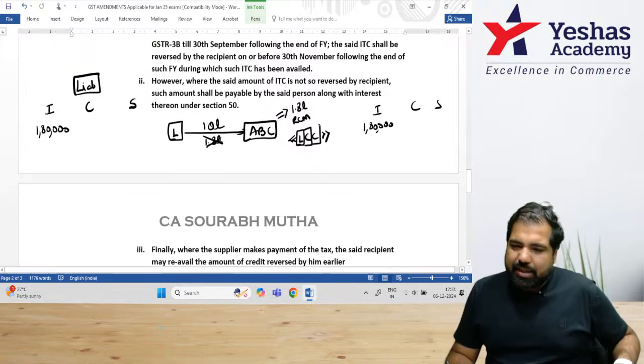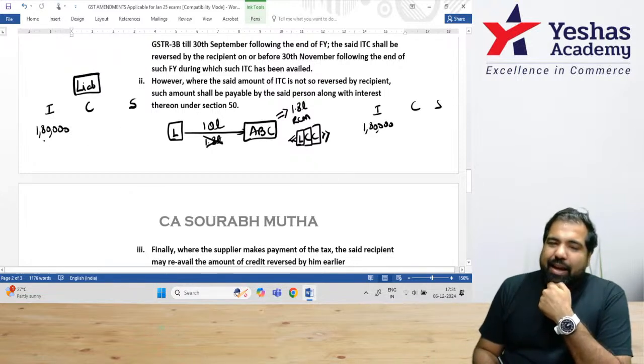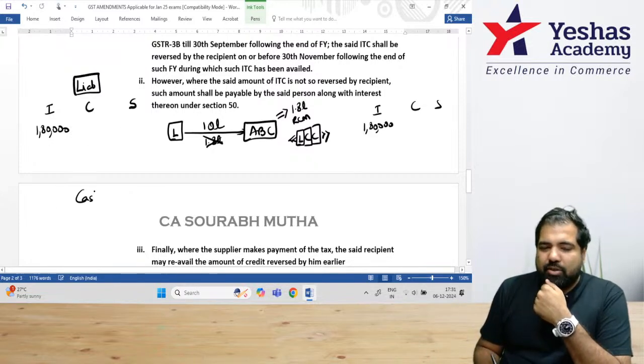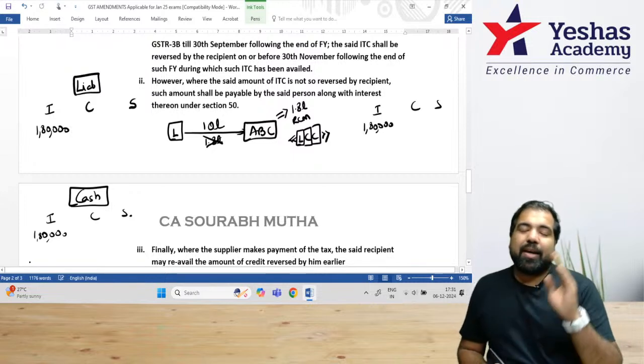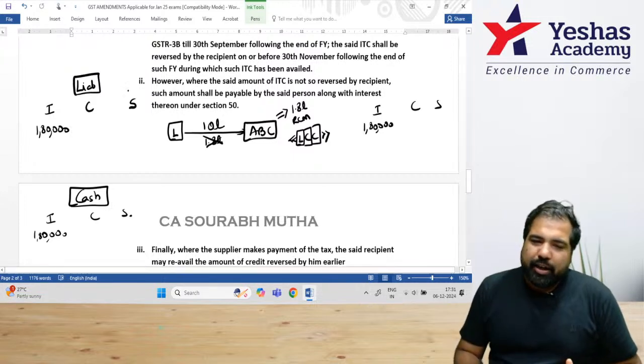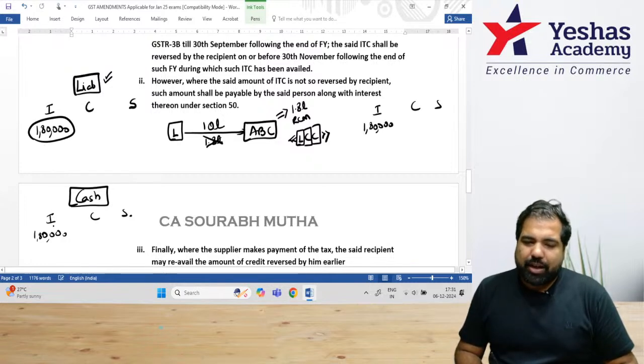And last, C, because it is an RCM tax, this liability has to be paid through your cash ledger. So in your cash ledger, you will have to put 1,80,000 here and make the payment. This is what I mean by LCC. It'll go in the liability ledger also. This liability has to be discharged through the cash ledger only, and you will also get credit.